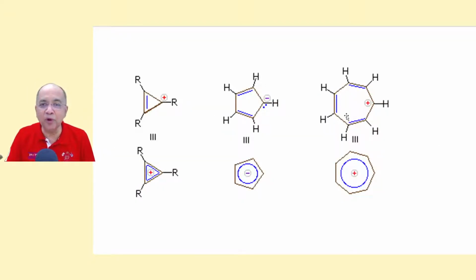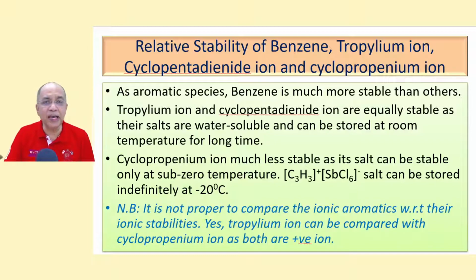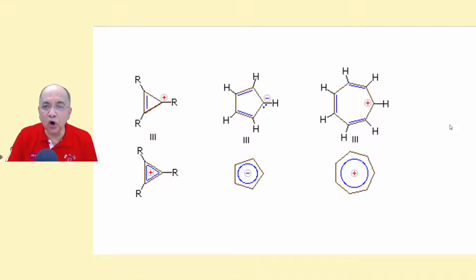Now see, I have compared these three ionic aromatic species. This is the cyclopropenium ion, a carbocation; this is the tropylium ion, a carbocation; and this is a negative ion, a carbanion, the cyclopentadienide ion. All are aromatic. Now, relative stability: many students discuss whether benzene is more stable or the tropylium ion is more stable.